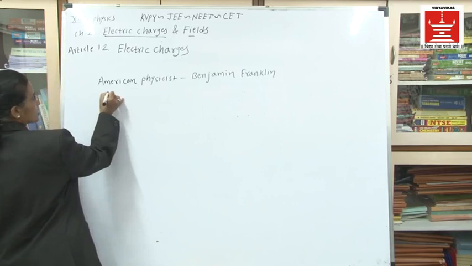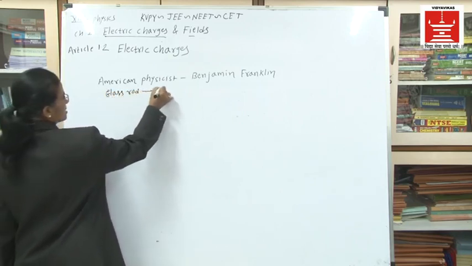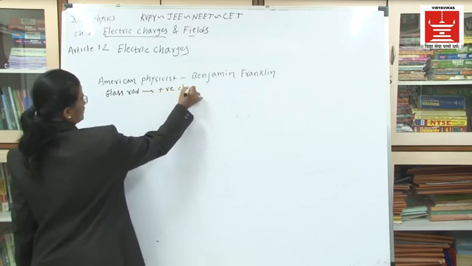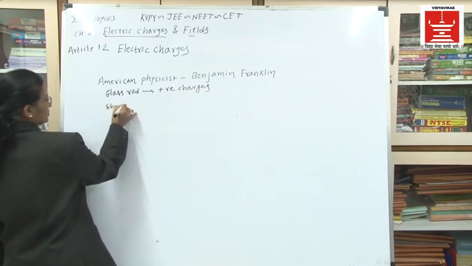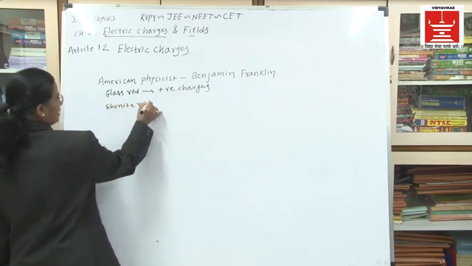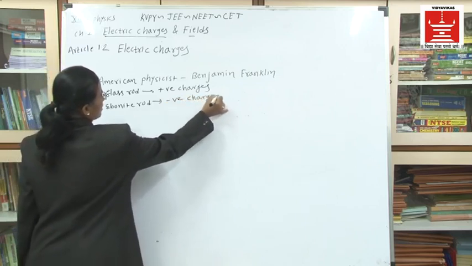With the charge on the glass rod, the glass rod has positive charges, and the ebonite rod has negative charges on it, right?